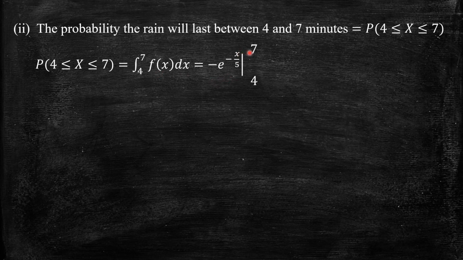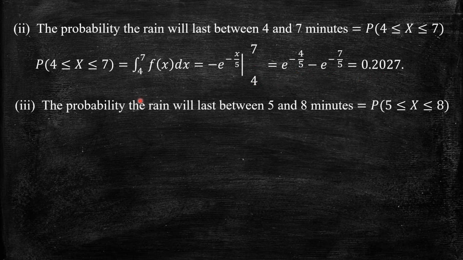With upper limit 7 and lower limit 4, that gives e power minus 7 by 5 minus e power minus 4 by 5. Since we have the minus outside, we multiply and get e power minus 4 by 5 minus e power minus 7 by 5. Simplified, this gives the answer 0.2027.